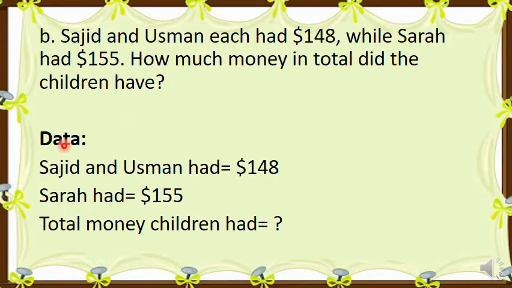So the data, solution and results headings should be written with a blue color pencil. I'm telling it again. Data: Sajid and Usman had, we have written it from here and we wrote it here, $148. Sarah had $155. So how much money in total did the children have? So the total money the children had is unknown. We don't know the total amount. When we add these two, we will know the answer.